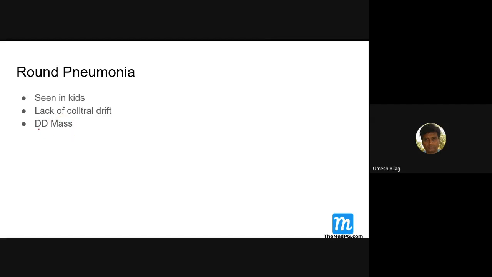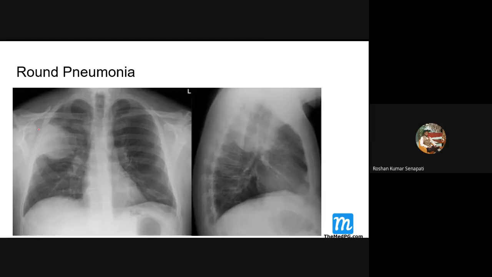Now this is a case of round pneumonia. Here also in the lateral X-ray you can see this round pneumonia. This is the X-ray.